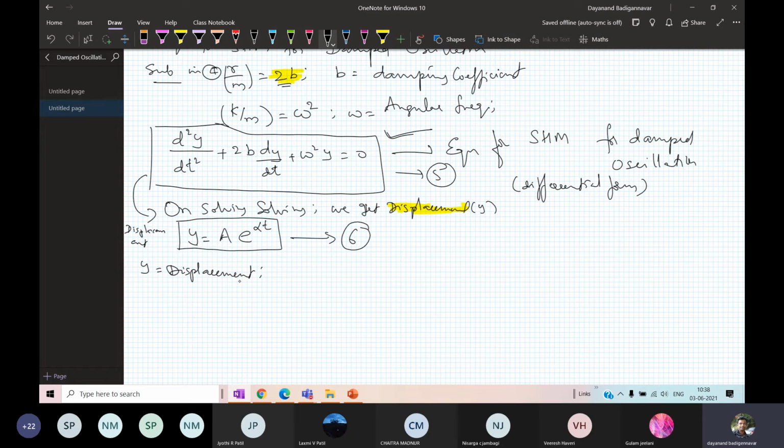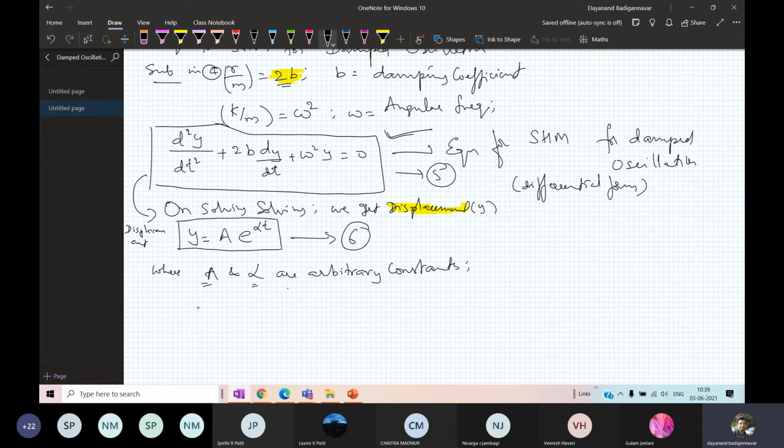Now here I have introduced new constants, where a and alpha are nothing but some arbitrary constants.